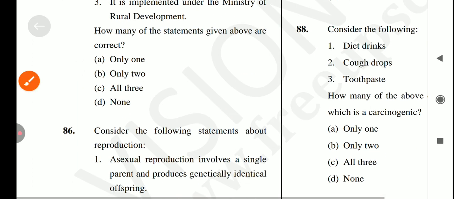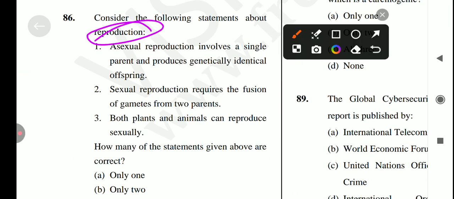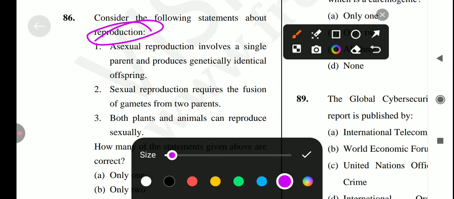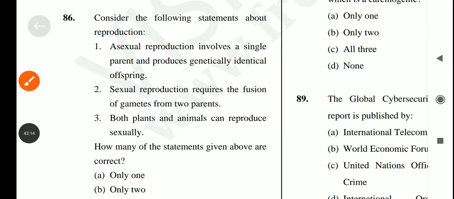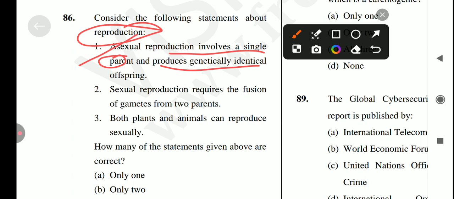Okay. Next question is, consider the following statements about reproduction. Okay, so first is, asexual reproduction involves a single parent and produces genetically identical offspring. Is it true? Yes, it's a correct statement. Next is, sexual reproduction requires a fusion of gametes from two parents. Yes, it's a correct statement.